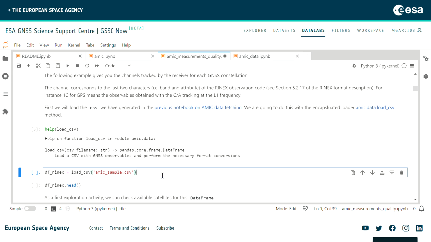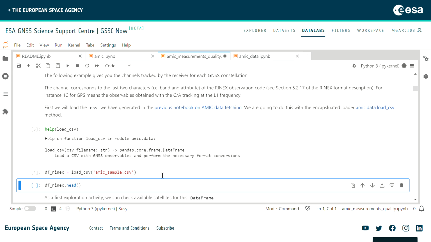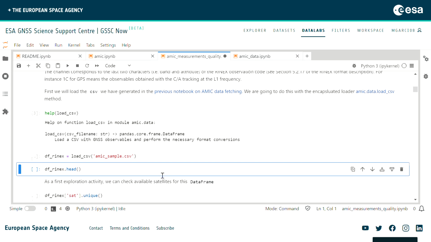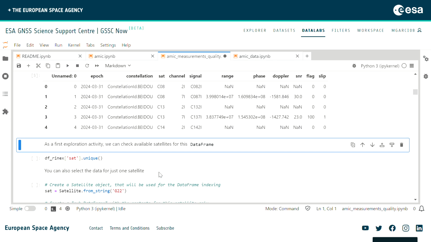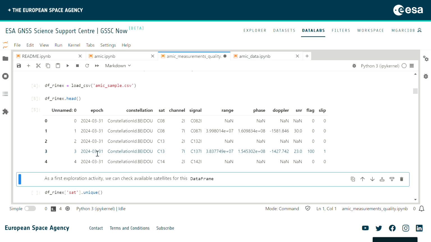So let's go, and we just load the AMIC sample CSV file. Then if we make a head of the CSV, we'll see a CSV-looking table with several rows. This is just the first 5.